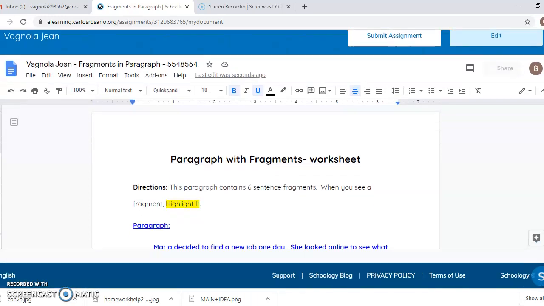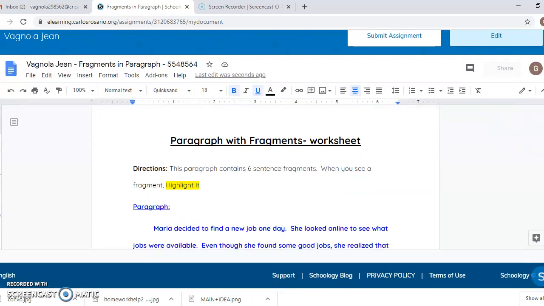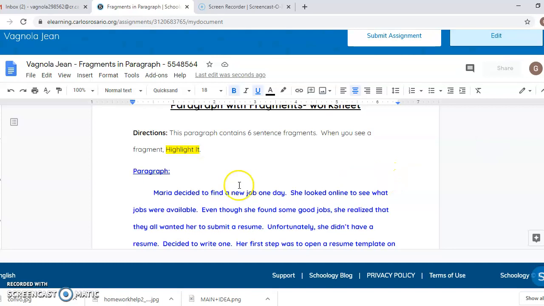What you do here is you read the paragraph and you select a sentence or fragment in the paragraph. This is just an example. The one I am doing for you is not a fragment. So how to highlight: you will highlight the sentence or the fragment, the group of words.